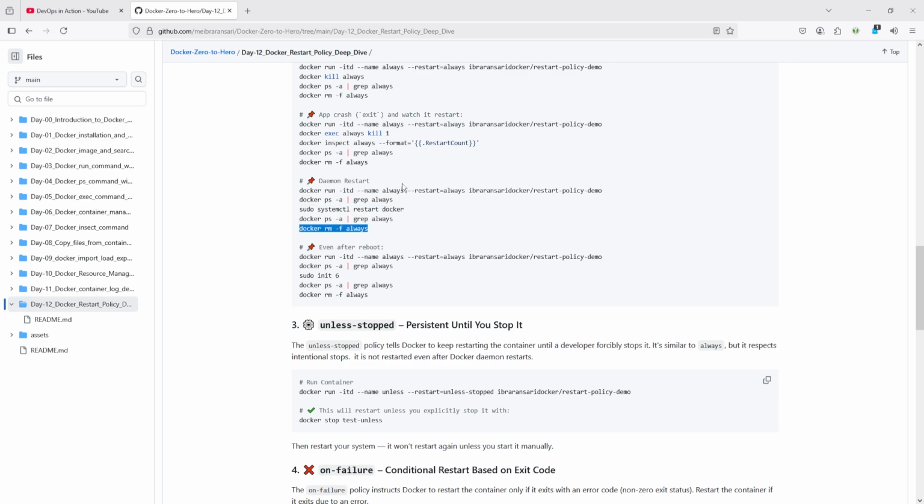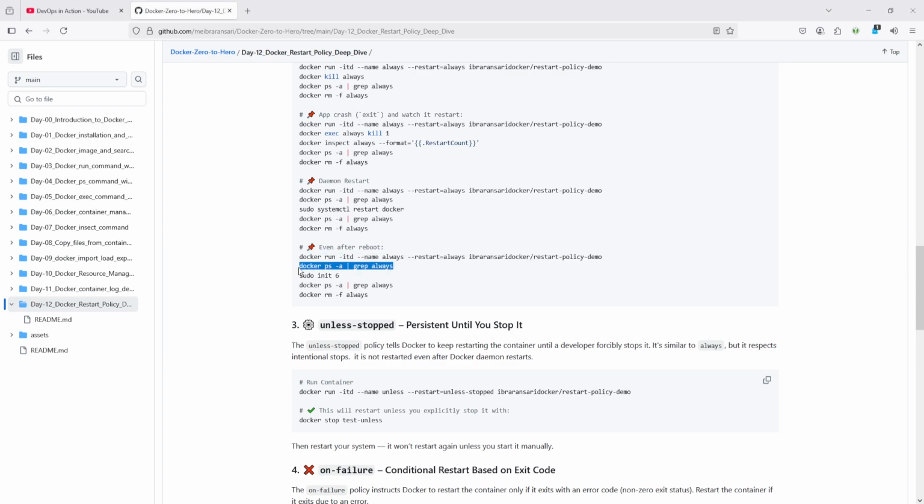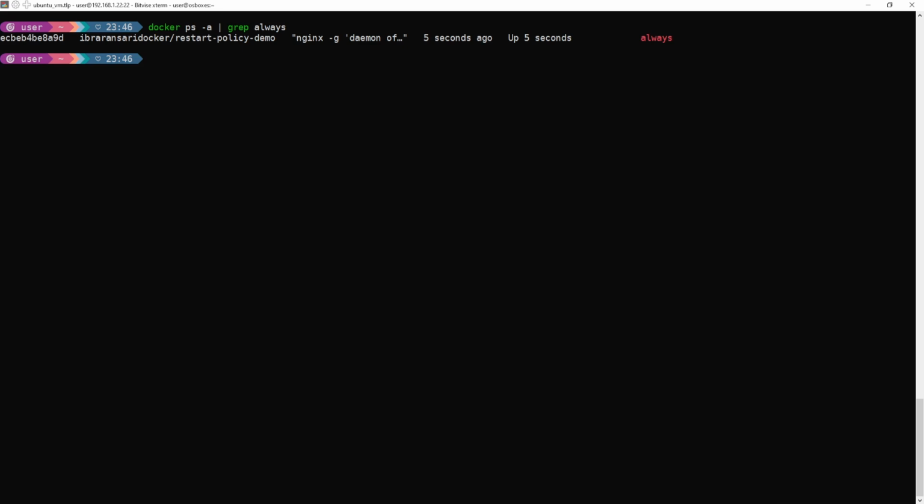So let's clean this one and see the next one, what happens after reboot. So I created the container again, and you can see here that this is running.